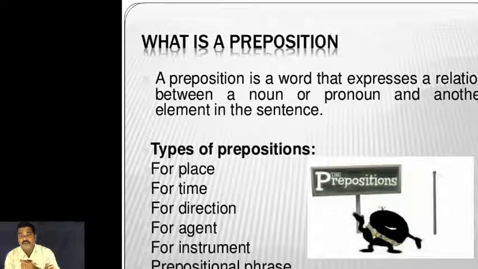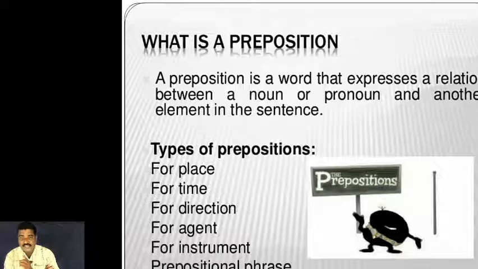So now, what are the types of prepositions? First one, for place. Next, for time. If you miss the time, that preposition is useless, so time is very important.